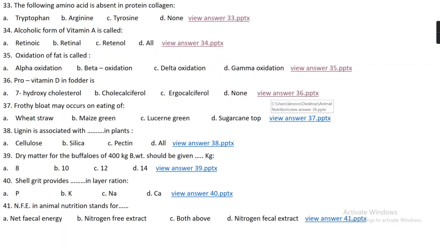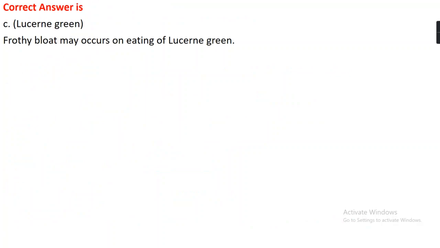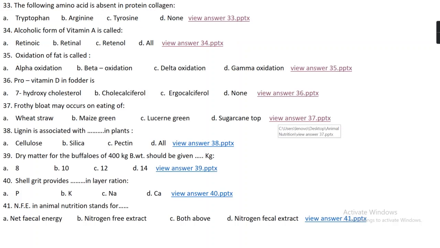Question number 37. Frothy bloat may occur on eating of option A wheat straw, option B maize green, option C lucerne green, option D sugarcane tops. The right answer is option C, that is lucerne green. Frothy bloat may occur on eating of lucerne green.